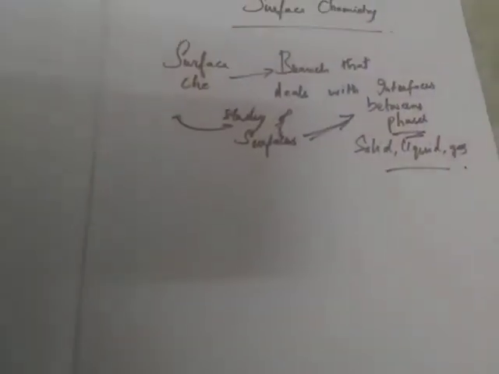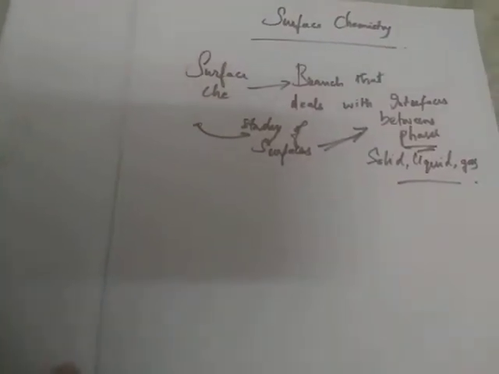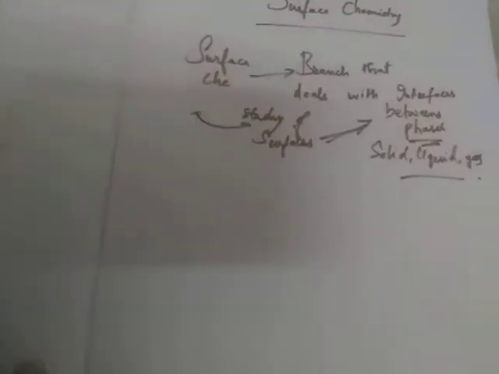What are the concepts regarding the surface? Everything will be studied in surface chemistry.